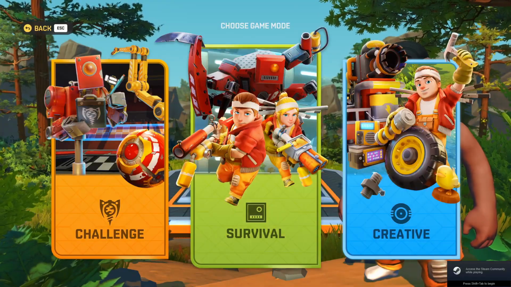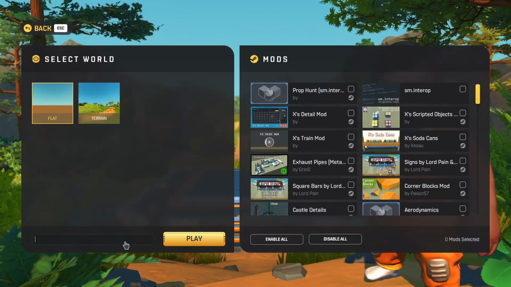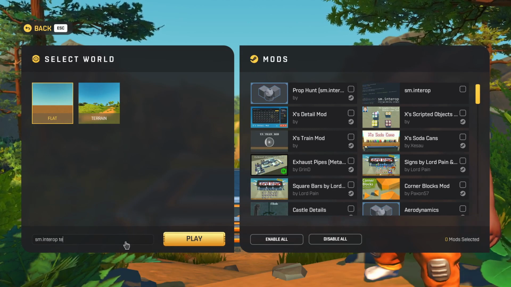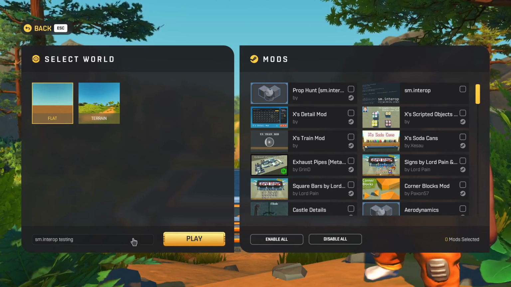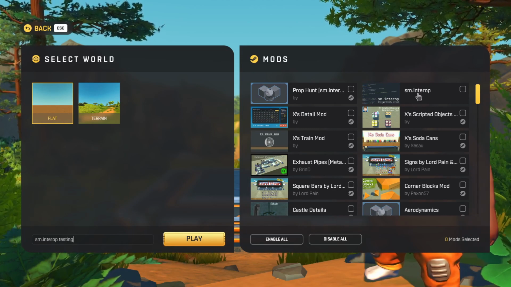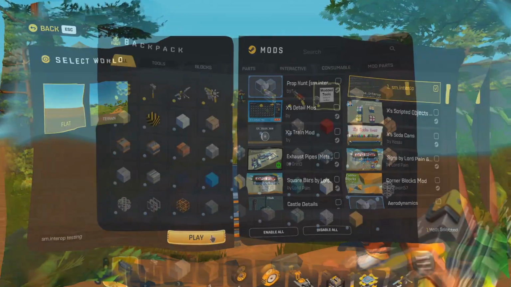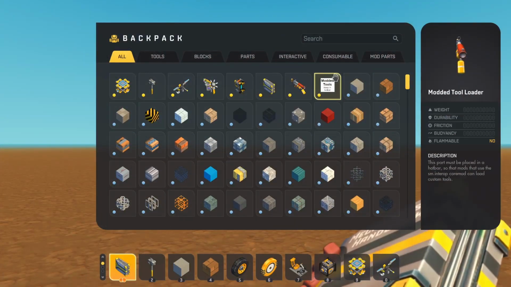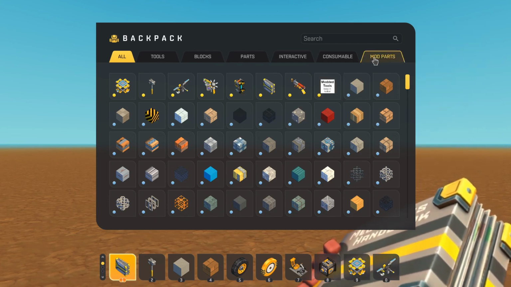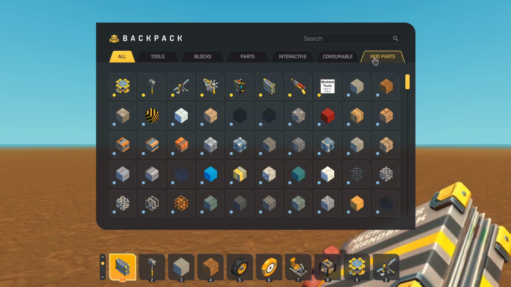To verify that the mod has been installed successfully, you can create a new creative world and select the sm.interop mod, then click play. If you see the mod tool loader appear in your inventory, this means that the sm.interop mod has successfully been installed.